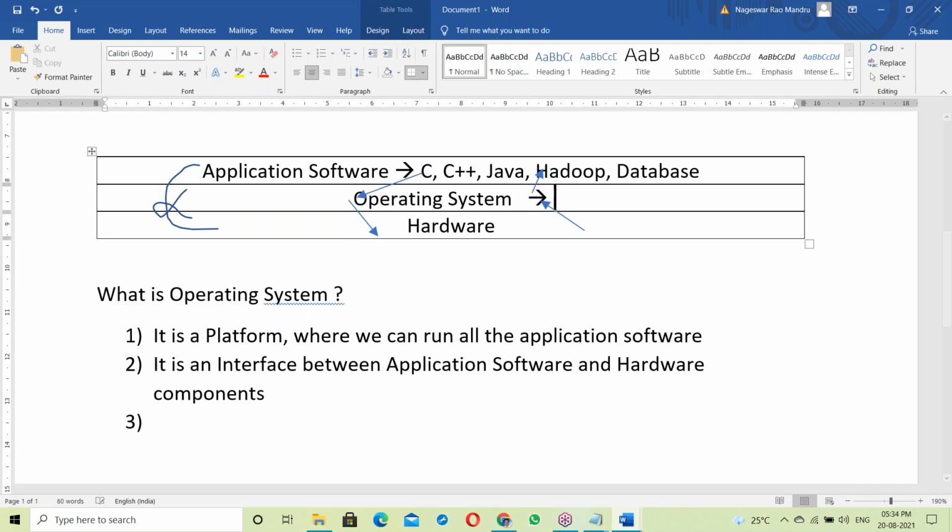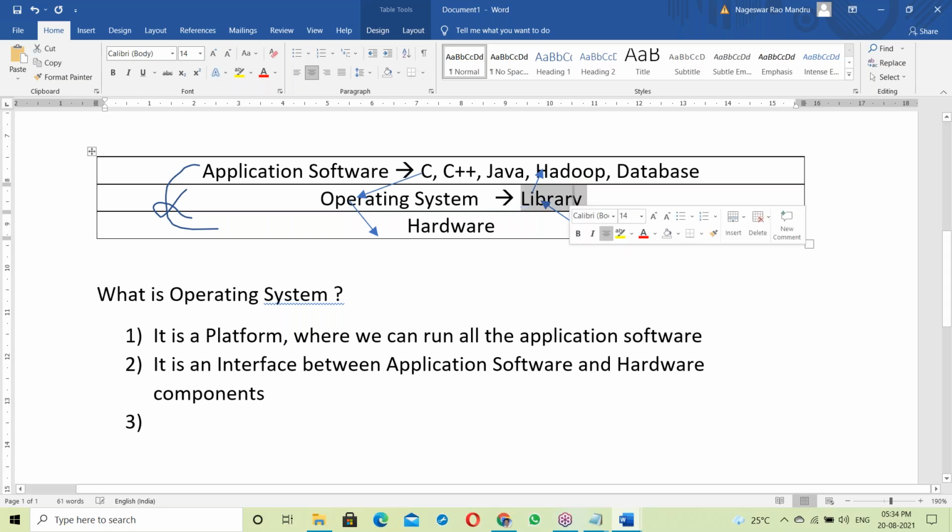Next, in every OS there is a library. What is a library? A library is a collection of input output functions. Operating systems like Unix based, Linux based, and Windows based were developed in the C language, so here library means C language functions.